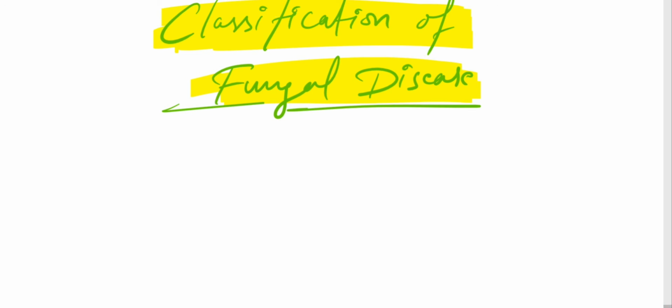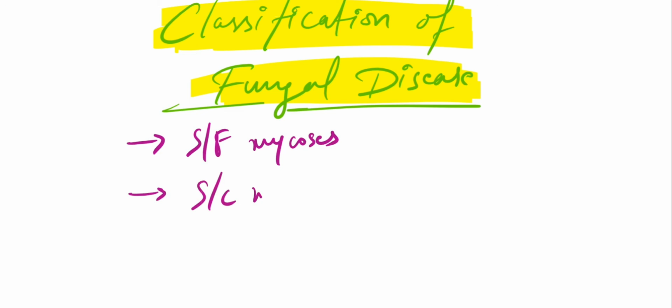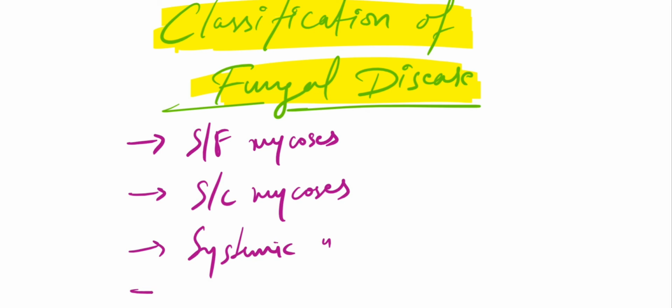Alright, so we have classified fungal diseases in 4 categories. We have superficial mycosis. Mycosis means fungal infection. We have subcutaneous mycosis. We have systemic mycosis. And we have opportunistic mycosis.